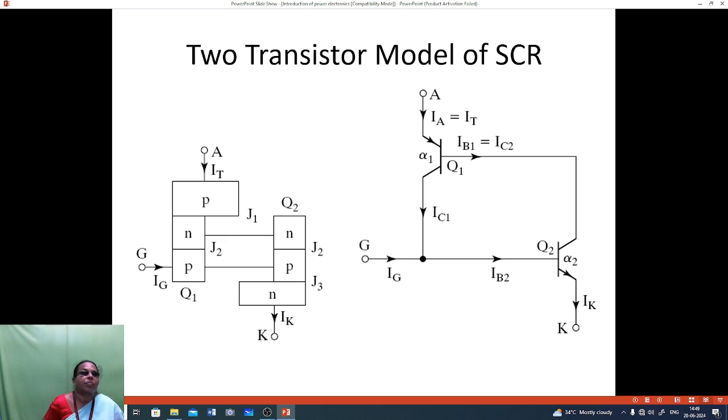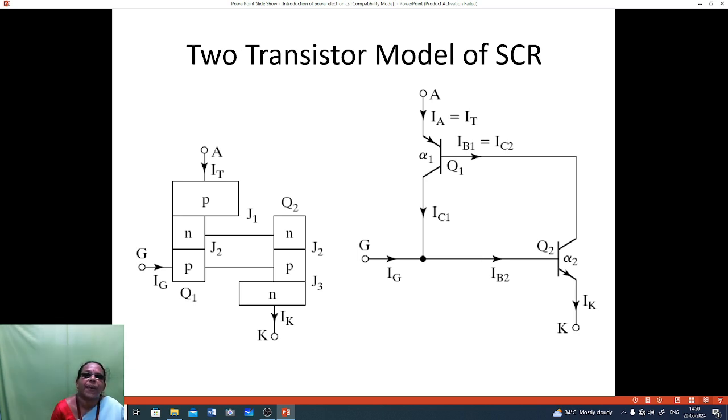The operation of the two transistor model. Here Q1 is the PNP transistor, Q2 is the NPN transistor. The gain of Q1 is alpha 1, Q2 gain is alpha 2. The gate current is Ig, the cathode current is IK, and the base current of Q2 is IB2.